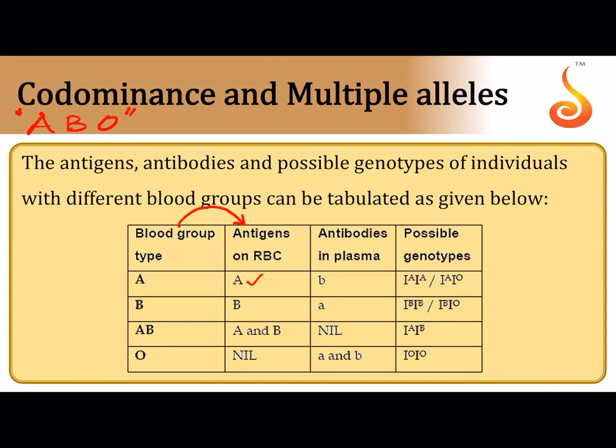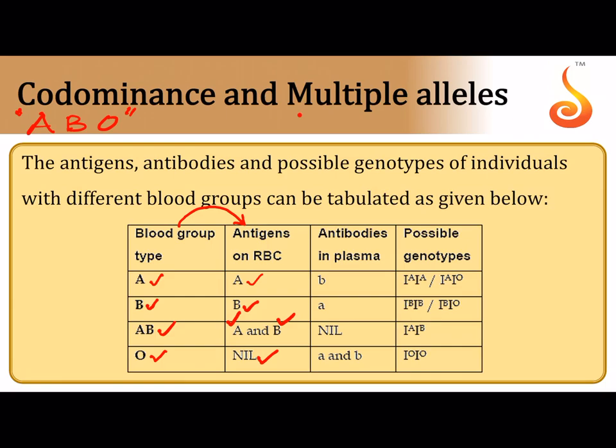If you have antigen A, you have blood group A. If there is antigen B on your RBC, you belong to blood group B. If you have both antigen A and antigen B on your RBC, you belong to blood group AB. If you do not have antigens on your RBC, you belong to blood group O. And there are three alleles which control the blood group.